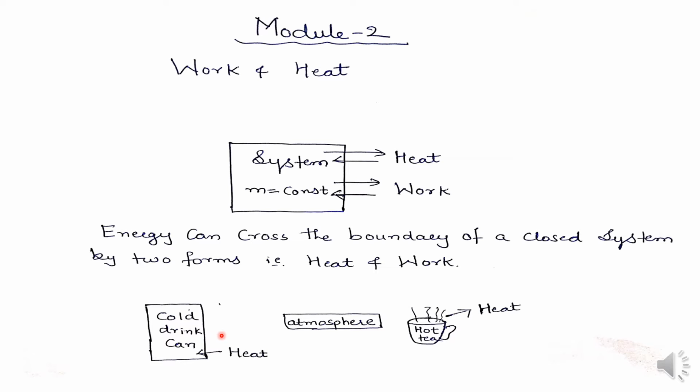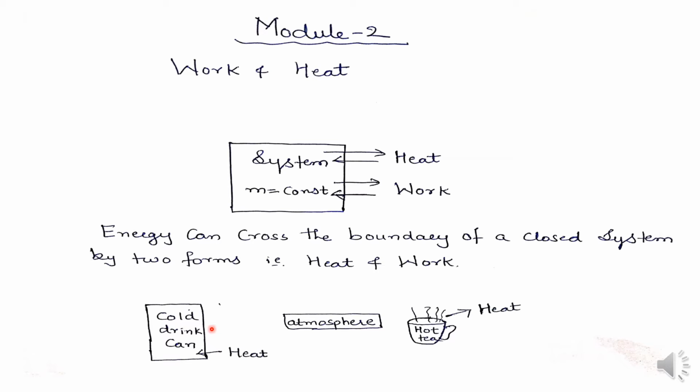That means when a body is left in a medium at a different temperature, energy transfer takes place between a system and the surroundings until thermal equilibrium is reached.